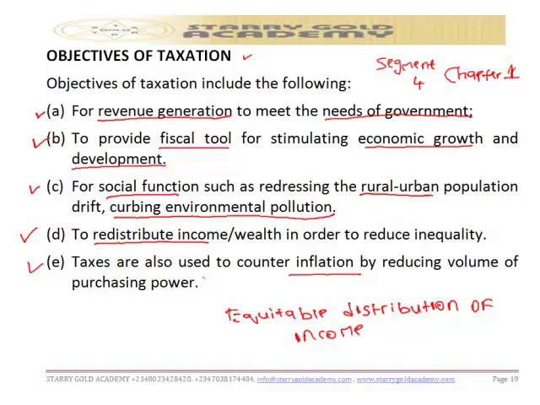Please take note that there are so many objectives of taxation: to provide needs of the citizens, to provide economic services, and so on. Don't restrict yourself to these 5 alone, but it's very important we know these 5.